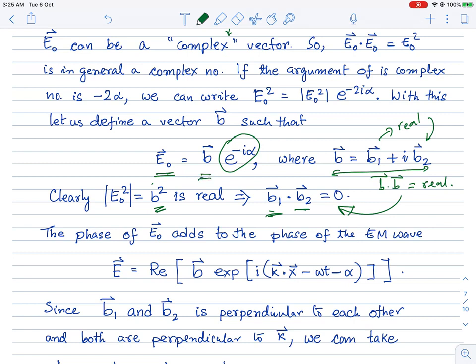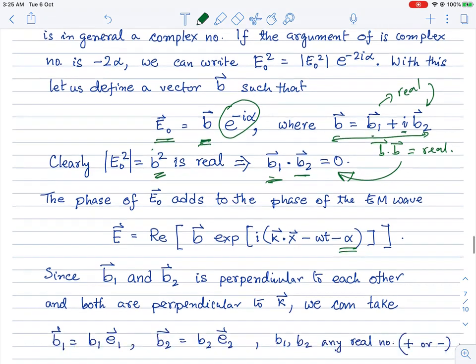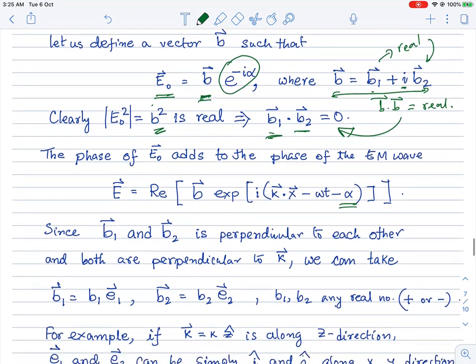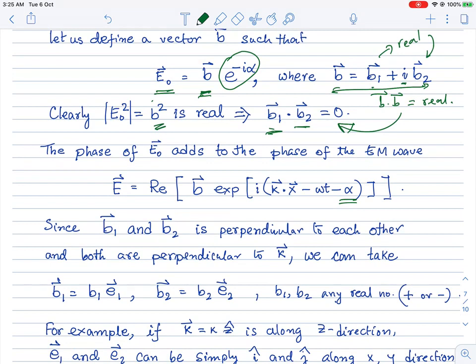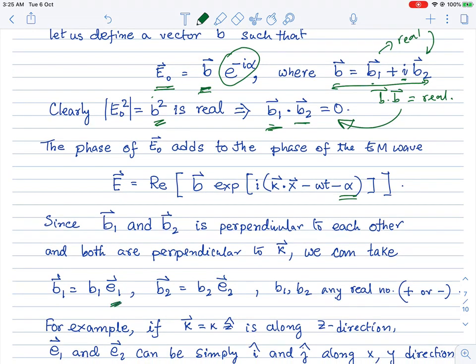So the general structure for this E naught, because of this argument, is b times e to the power minus i alpha, where i alpha is some phase which goes into this exponential. But this b has an interesting structure. We can always write b as a sum of two vectors, b1 and b2 with an i, where b1 and b2 are mutually orthogonal.